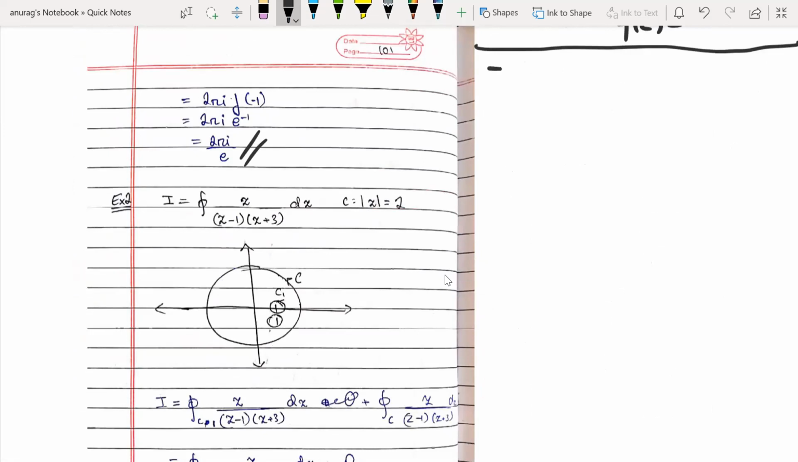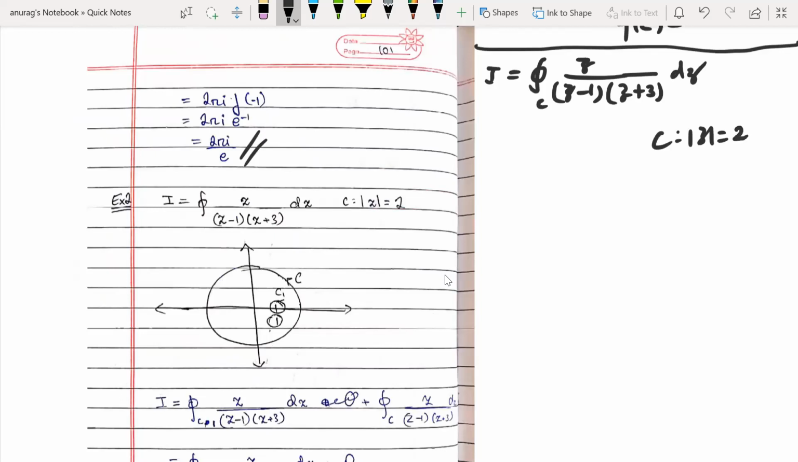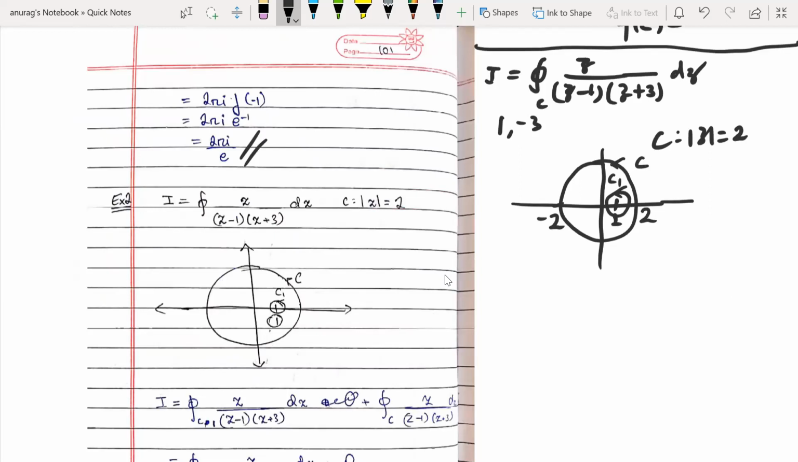Take a new example, example 2. It has z over (z minus 1)(z plus 3) dz, and curve C is mod z equal to 2. Firstly, we will draw mod z equal to 2, the circle whose center is (0, 0) and radius is 2. Which points are creating problems here? 1 and minus 3. 1 lies inside, so it gives a hole here, call it a new circle C1, whose radius is very small. C is the given circle. Minus 3 is outside, so it is not creating a problem.